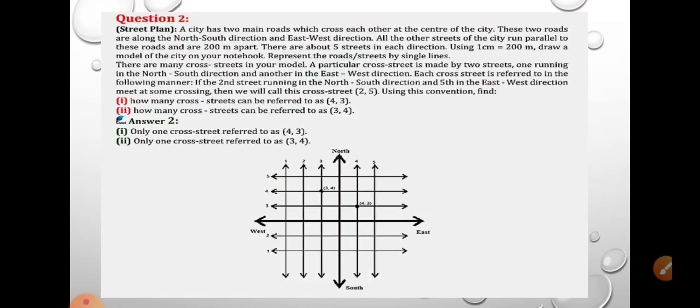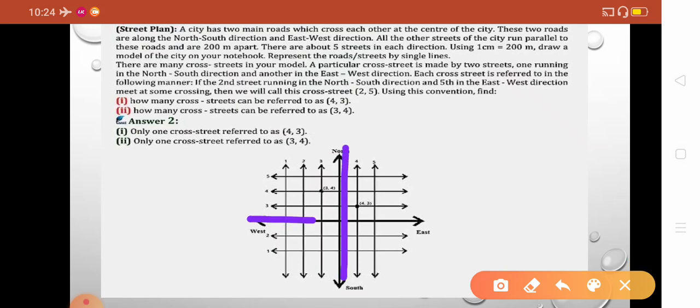Question number two goes like this. There is a street plan given. A city has two main roads which cross each other at the center of the city. These two roads are along the north-south direction, that means one road is north-south and the other road is east-west. So the first road is north to south and the second is east to west.